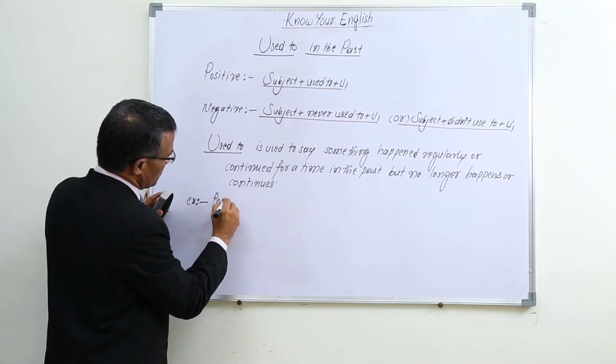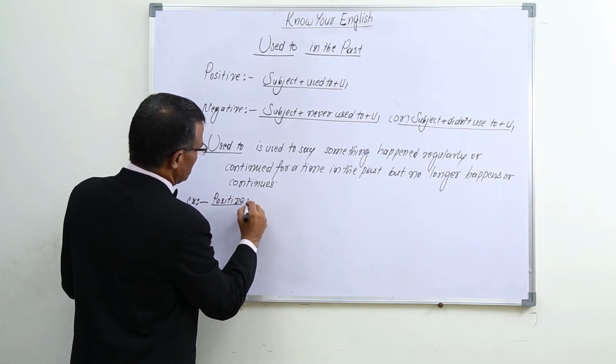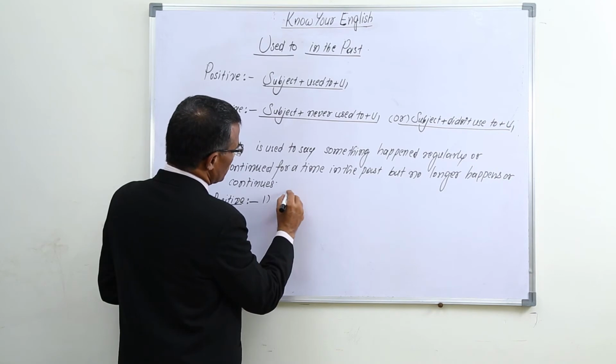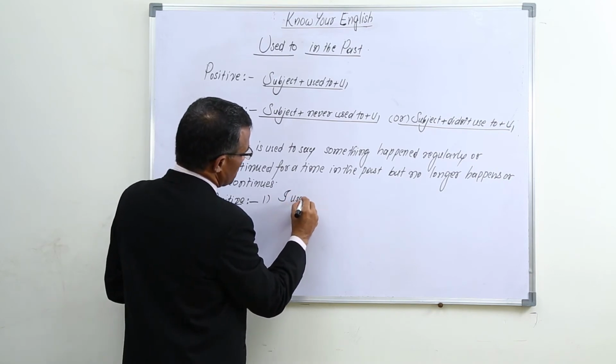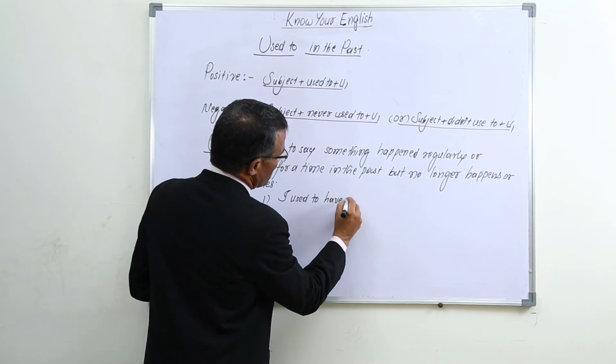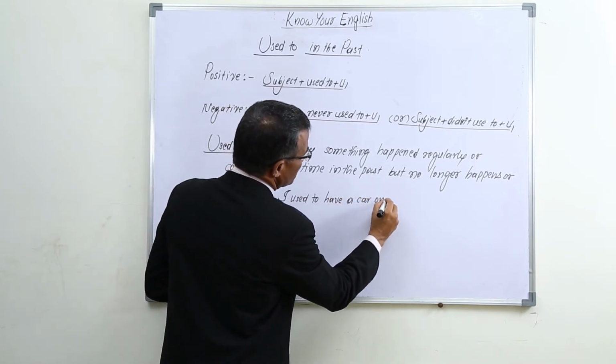Positive. Number one, I used to have a car once.